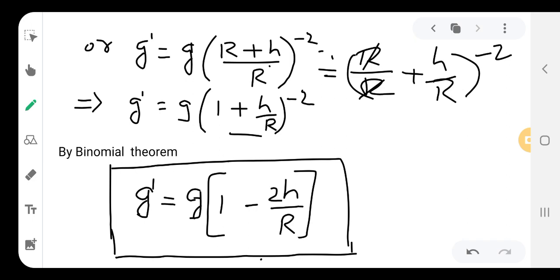Now using the binomial theorem, since the power is minus 2, we expand to the first order: g dash is equal to g into 1 minus 2 h by R. So this is the equation for the acceleration due to gravity of a body at a certain height from the earth's surface.